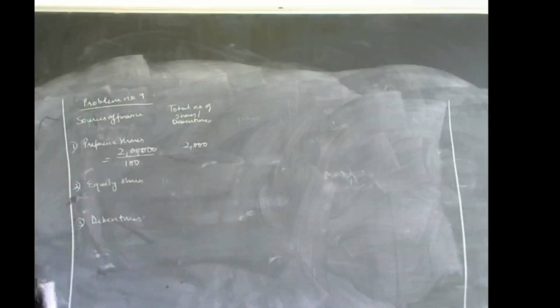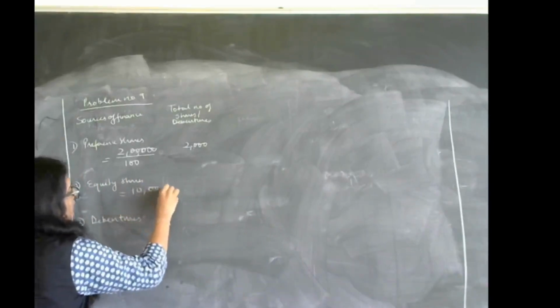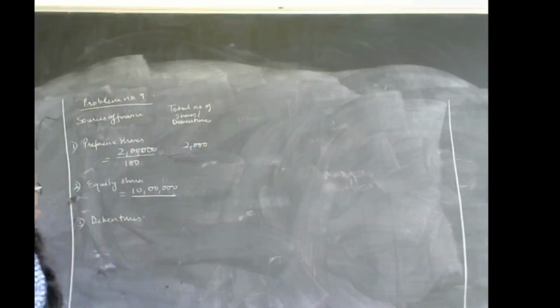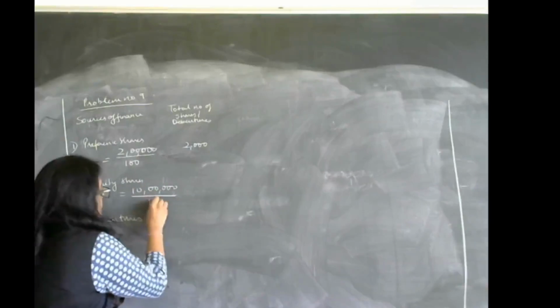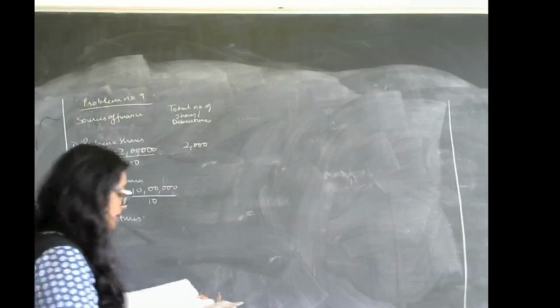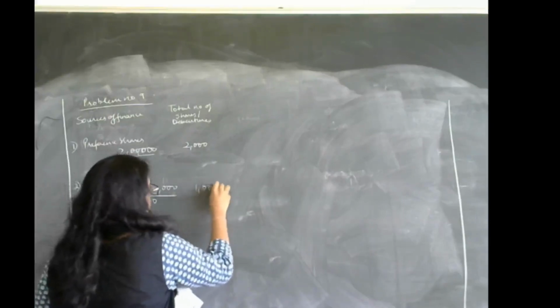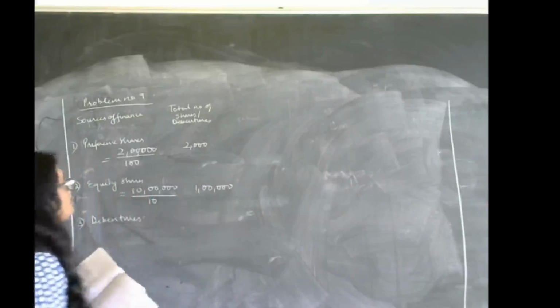So let us write down: 10 lakh, the total book value, divided by the value per share, which is 10. How much does it come up to? It comes up to 1 lakh. So there are 1 lakh equity shares which are issued.